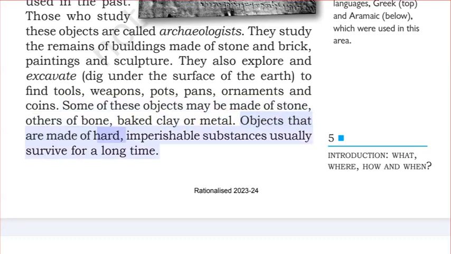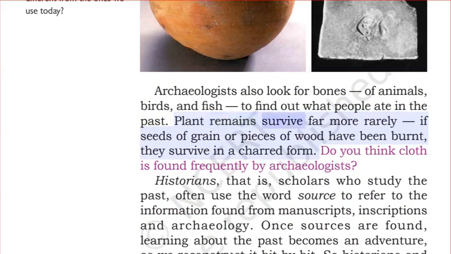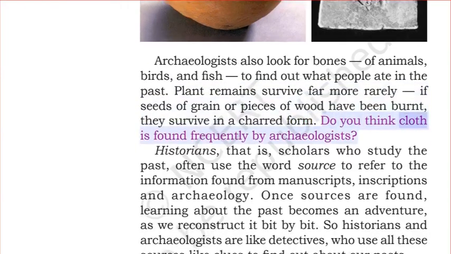Objects that are made of hard, imperishable substances usually survive for a long time. Archaeologists also look for bones of animals, birds, and fish to find out what people ate in the past. Plant remains survive far more rarely. If seeds of grain or pieces of wood have been burnt, they survive in a charred form. Do you think cloth is found frequently by archaeologists?